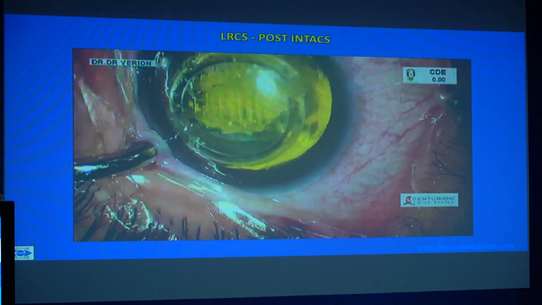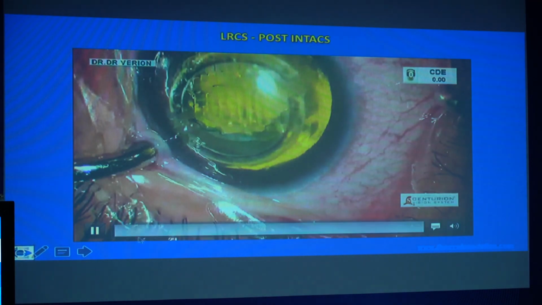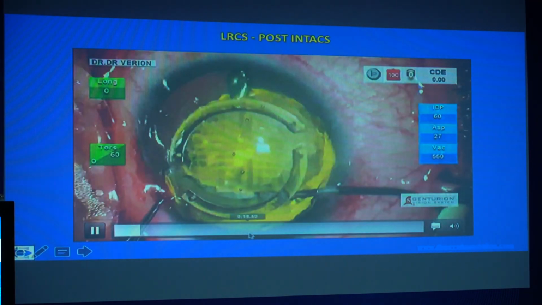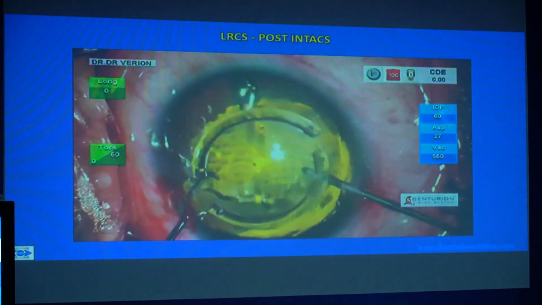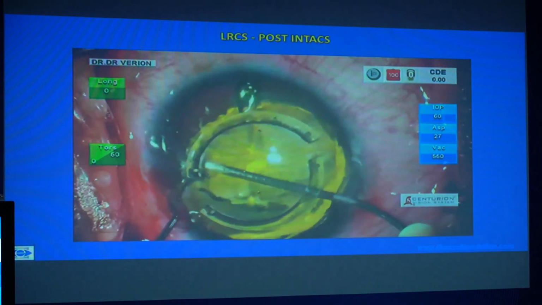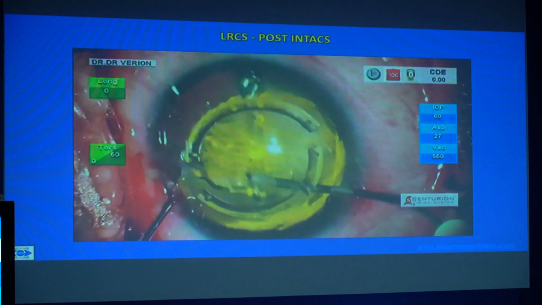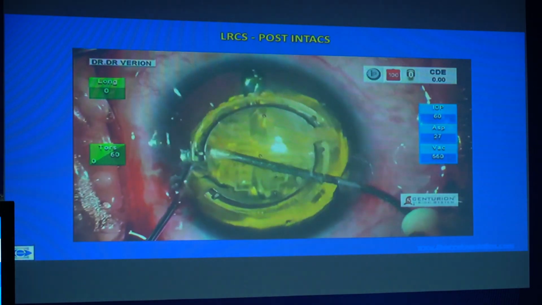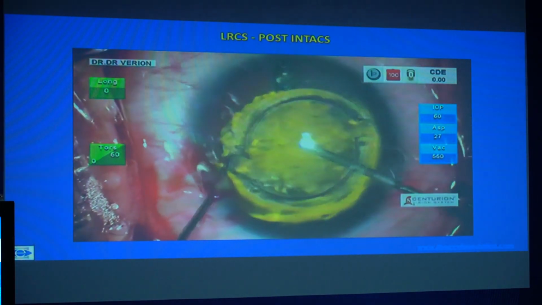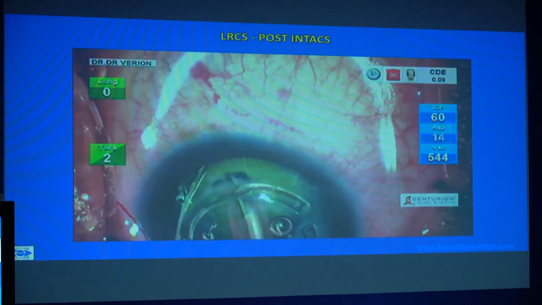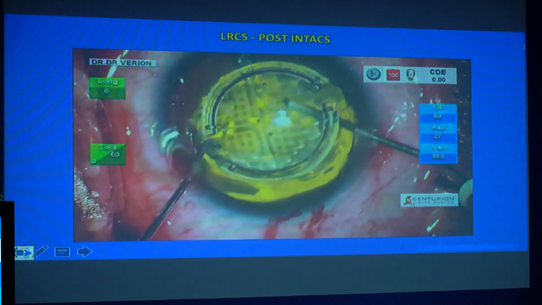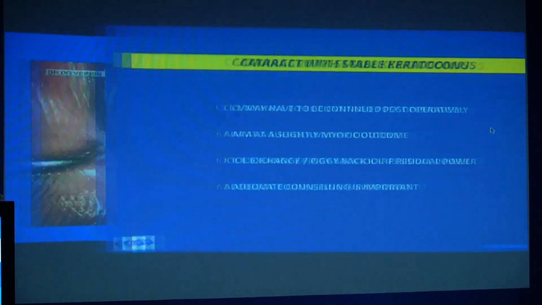In case the direction of the K readings is not repeatable, for some reason the video is not running, I'm sorry, you would do well to just go ahead and put in a spherical IOL implant and then continue the patient on a contact lens, either an RGP or a Rose-K. If you put in a toric IOL and the patient requires a contact lens later, it will actually end up uncovering the astigmatism corrected by the toric IOL, and the patient would require a significant power in the glasses as well.